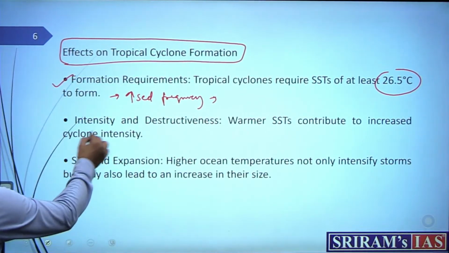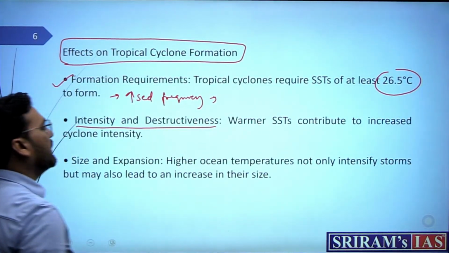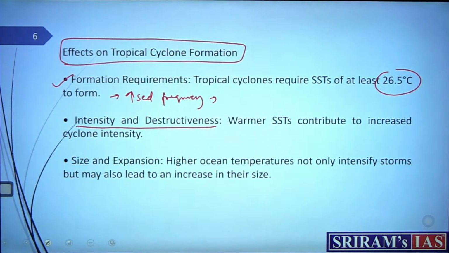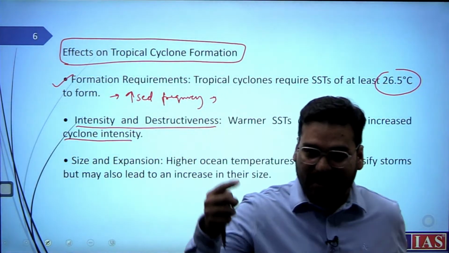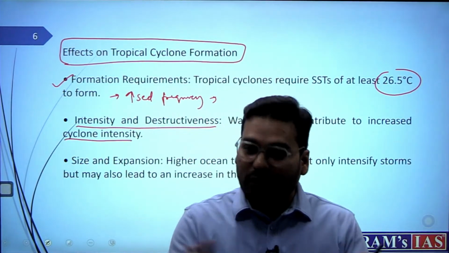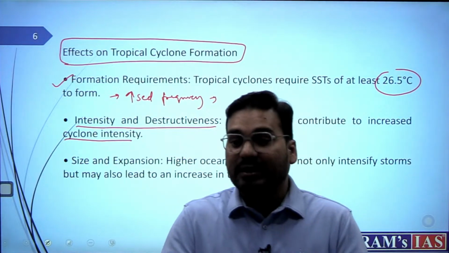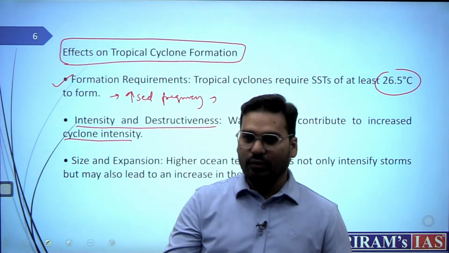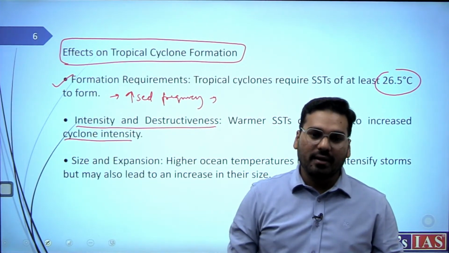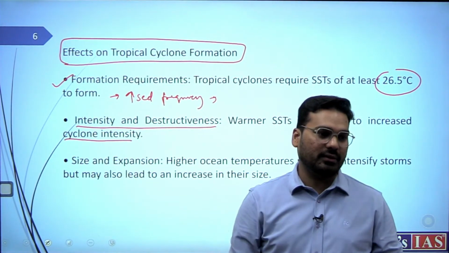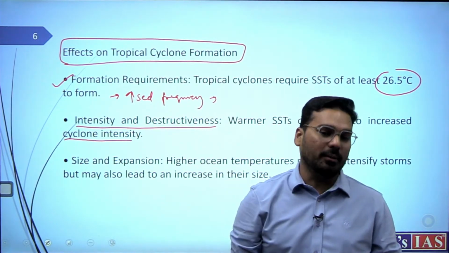Now, intensity and destructiveness. Warmer SSTs contribute to increased cyclone intensity. If this temperature rises, it's not only increasing the number of cyclones, but also their intensity, their strength. If you look at Amphan, Taukte, Michuang, they are quite strong cyclones. That means super cyclone formation is increasing in numbers.